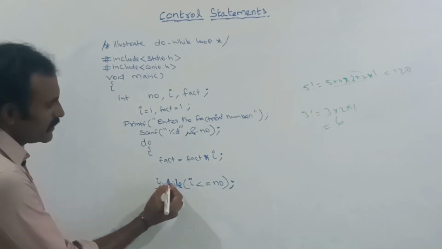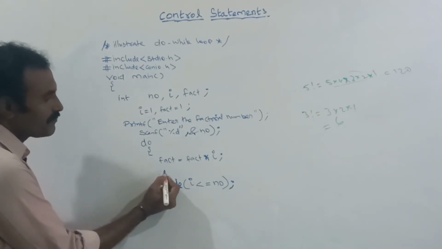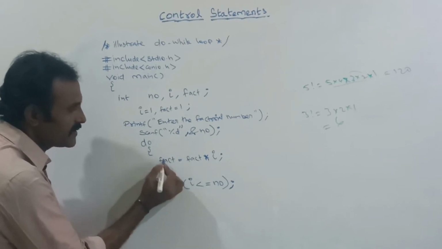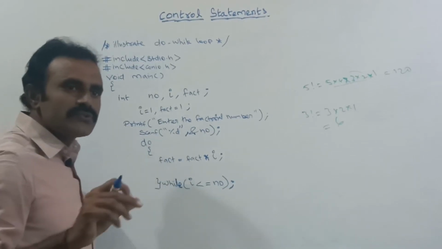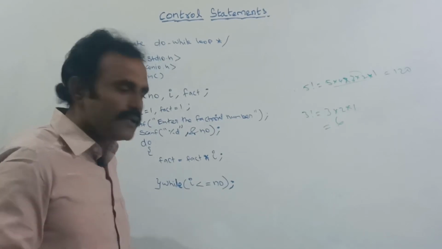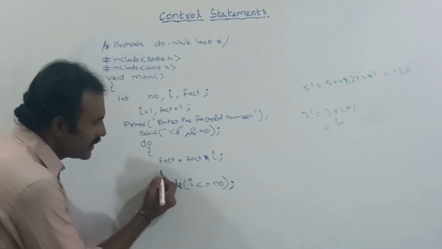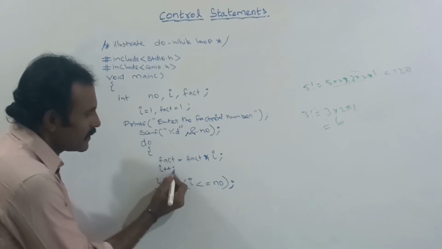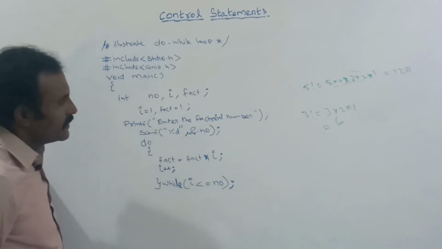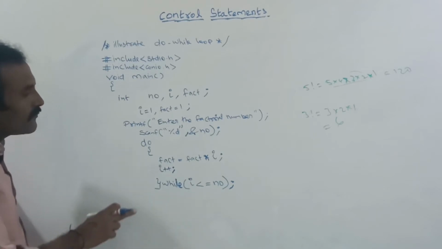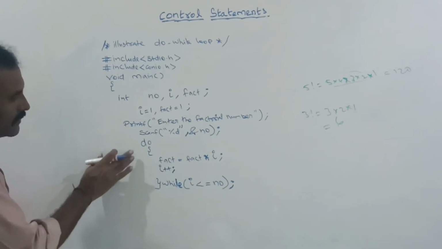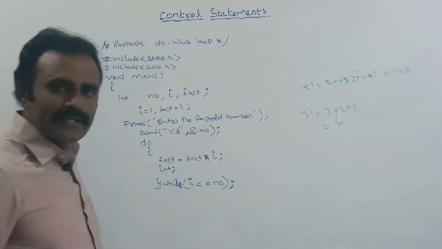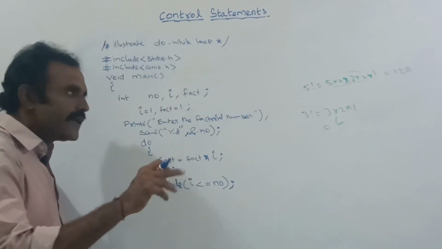Next is the updation expression, increment or decrement. Here, for each and every iteration, we should update the loop variable, that is the loop variable I. Here I plus plus, I am incrementing this I value. At last, after completing this do while loop, I need to print the result.